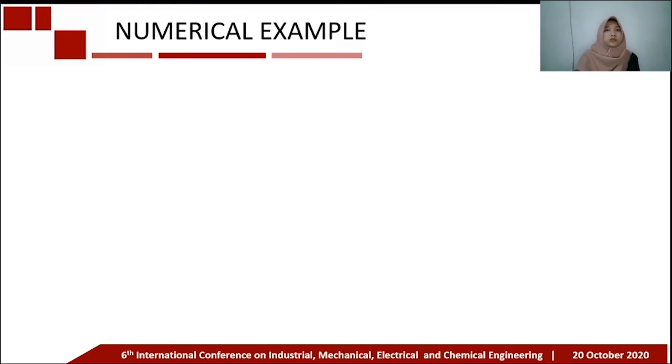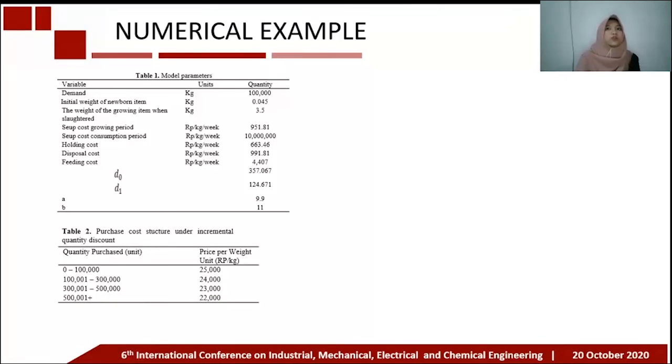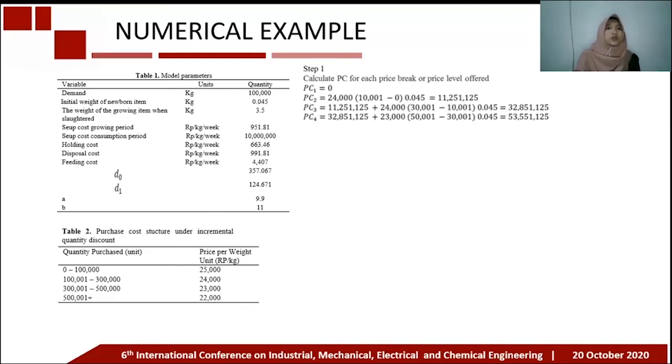And next, numerical example. To implement the proposed model, a numerical example is given for the poultry industry, where companies buy newborn chickens, then feed and nurture them until they reach the target weight to be slaughtered and sold. The following are the parameter values used in the model and the purchase price range offered by the suppliers. And the algorithm used to obtain the optimal number of ordering solution and cycle time is as follows.